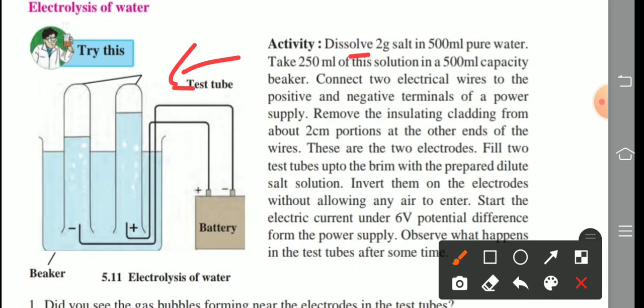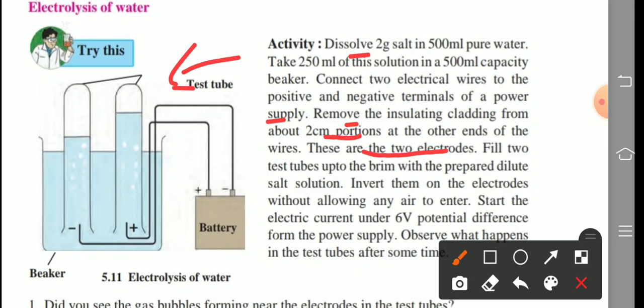Now connect electrical wires to the positive and negative terminals of a power supply. Remove the insulating cover from about 2 cm portion at the other ends of the wires. These act as the 2 electrodes.